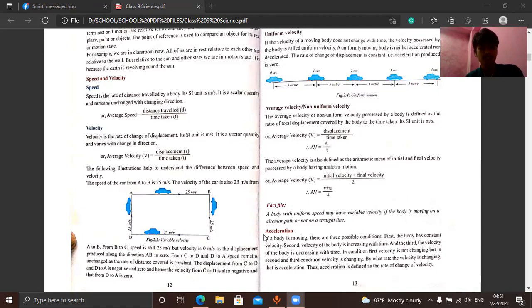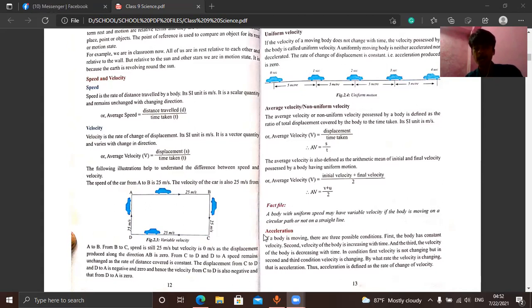So that's why we call speed a scalar quantity. Speed is also considered a scalar quantity because it depends upon the distance. While the direction of the distance is changing, similarly the direction of the speed is also changing frequently.